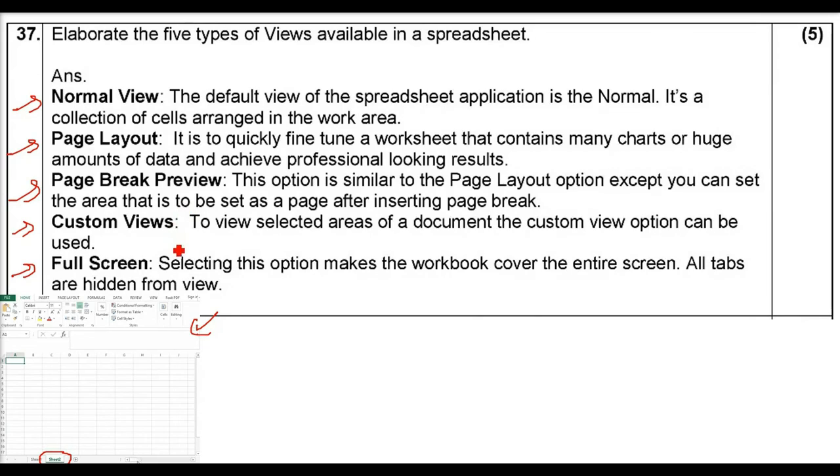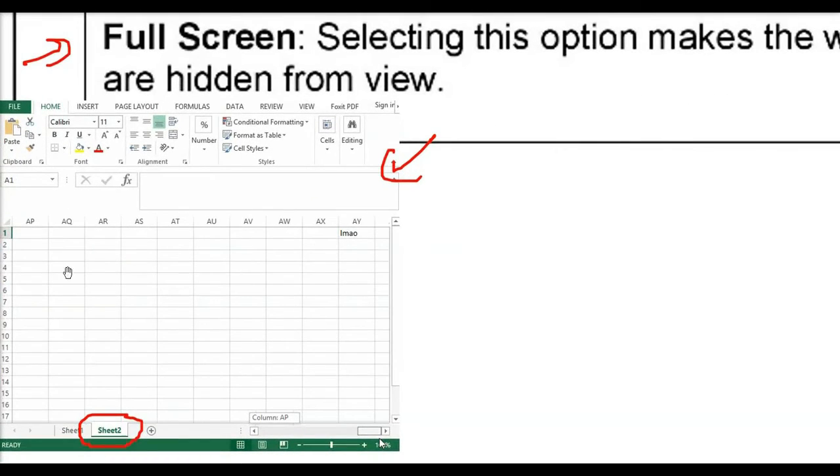Custom view. To view selected areas of a document, the custom view option can be used, because the document can be very big and you just want to see a certain area. That is custom views. And full screen is all about only the blocks. That is, the workbook covers everything. All the panels will be hidden. All tabs will be hidden.